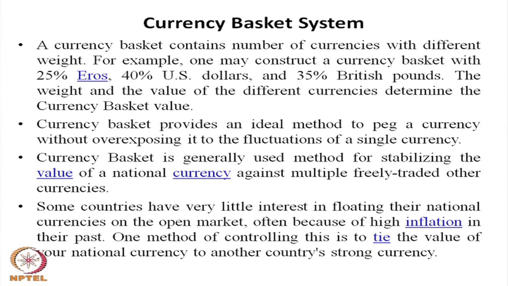However, in the currency basket system, a few currencies, with their values and weights, decide the value of the domestic currency. Overexposure to fluctuation and free market determination of the exchange rate is not there in the currency basket system.